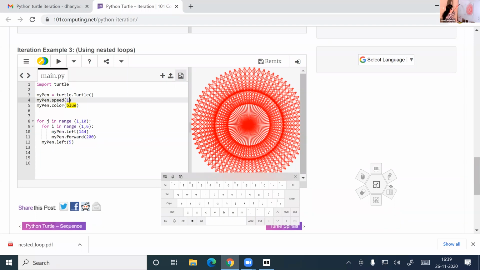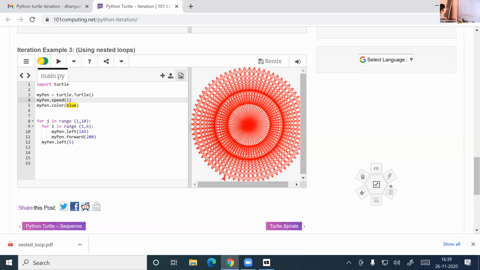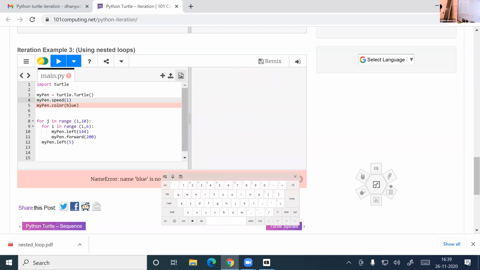Now let's run the program. Oh, blue, I did not enclose it in double quotes. That's why the error.